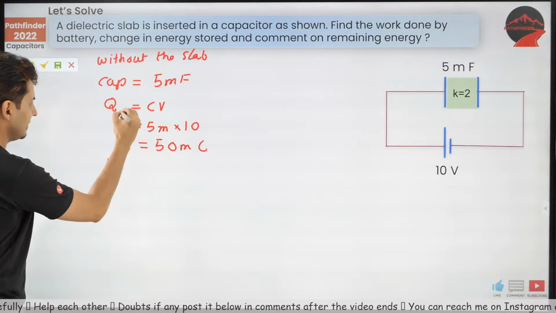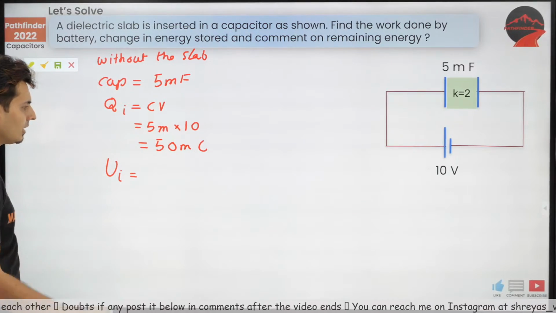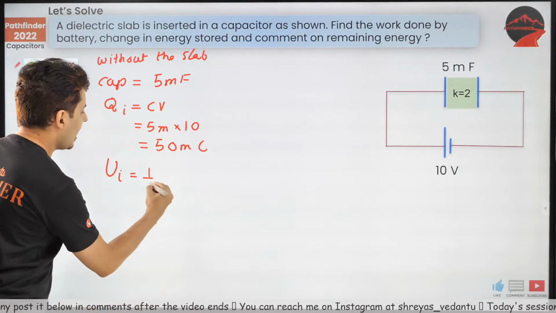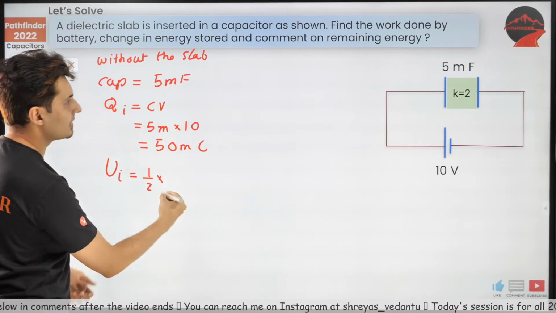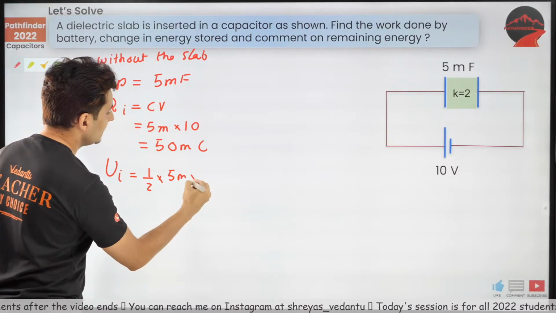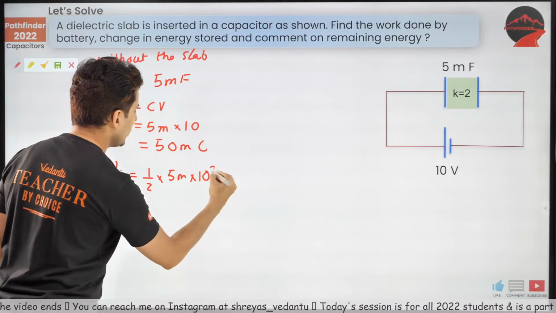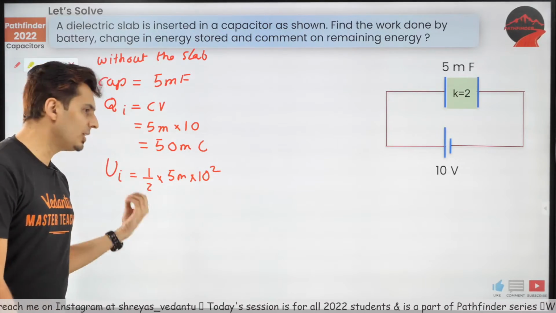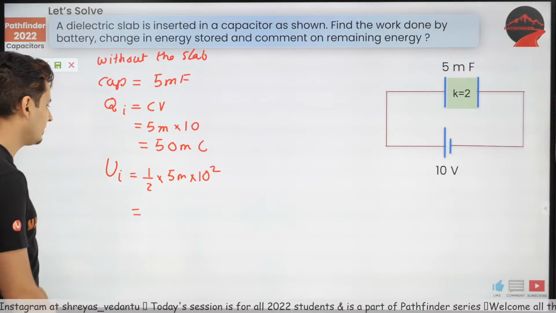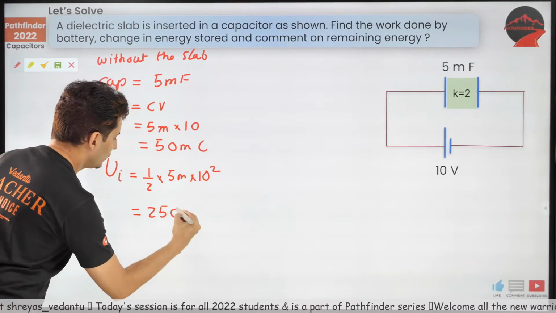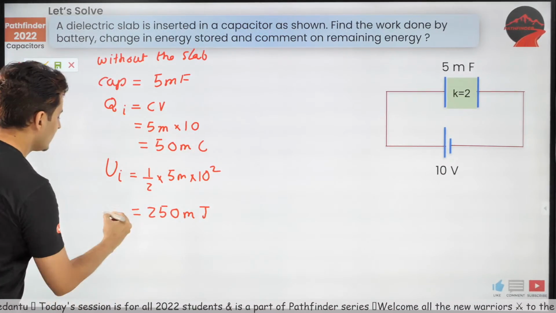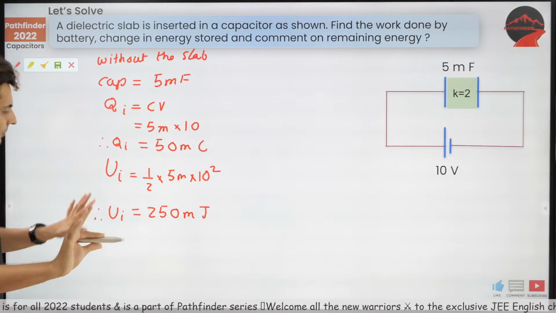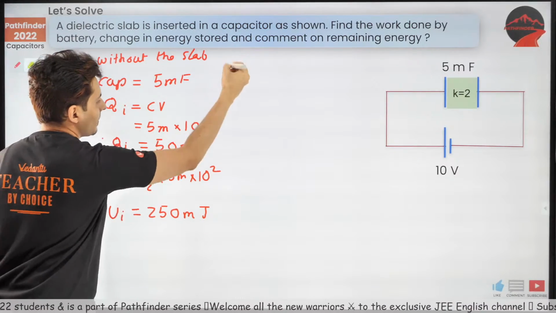What is the initial energy? Initial energy stored will be half CV square. Half into C, C is 5 milli, into V, V is 10 square. Well, 10 square is 100, 100 by 2 is 50, 50 into 5, that's 250. So 250 millijoules. That's your initial energy. This is your initial charge. Okay, this much is done.